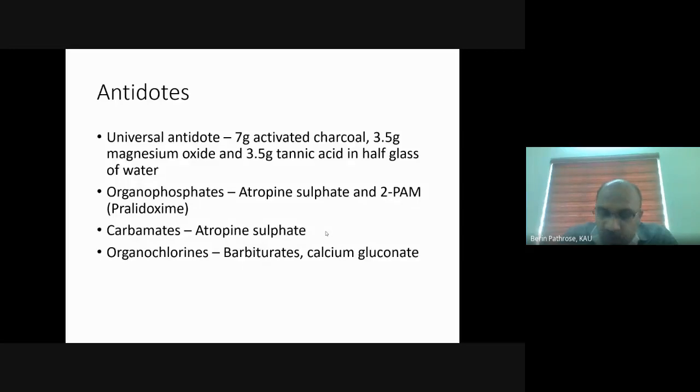Antidote means the drug which is given for the treatment of a pesticide poisoning. If someone accidentally consumes a pesticide, what should be the drug given for treatment? That is antidote.